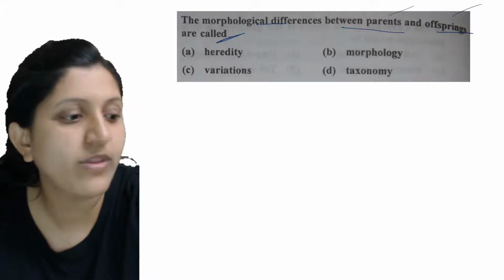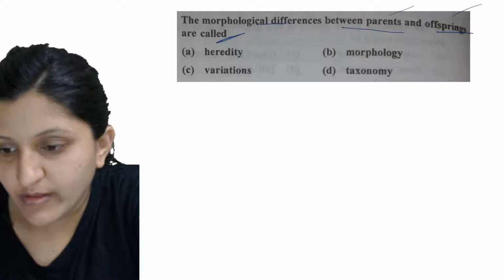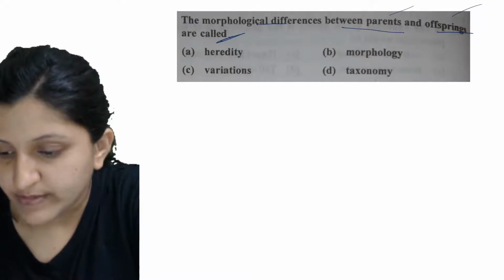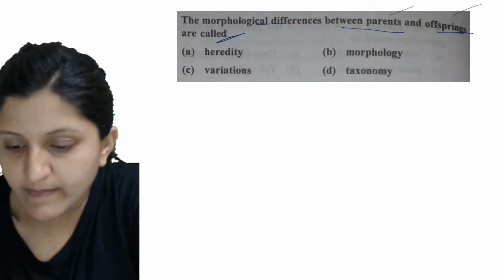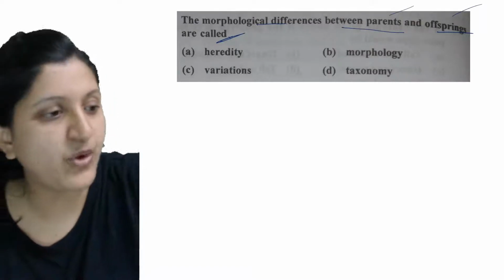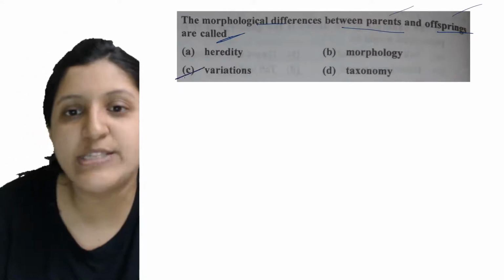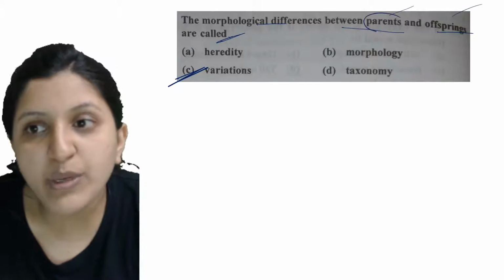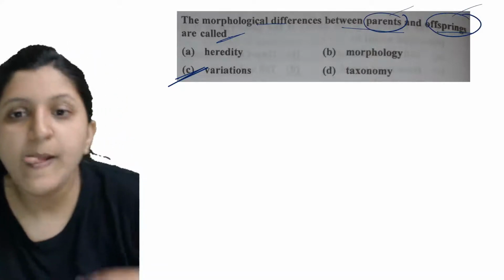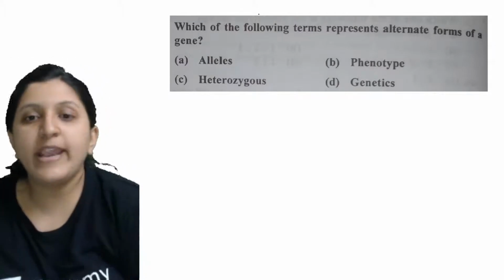Any idea? Okay, that difference is what we call variation. The morphological difference that you can find between the parent and the offspring is called variation.